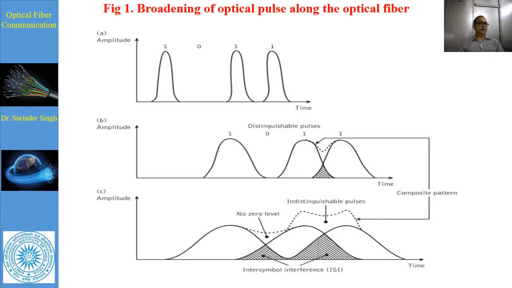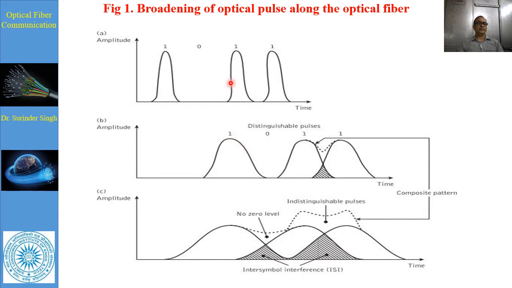So, broadening: when an optical pulse is sent into the optical fiber, with the passage of time the shape of the pulse gets broadened from the original signal.